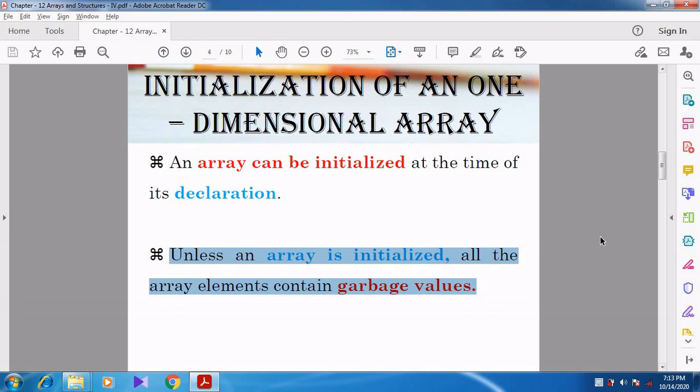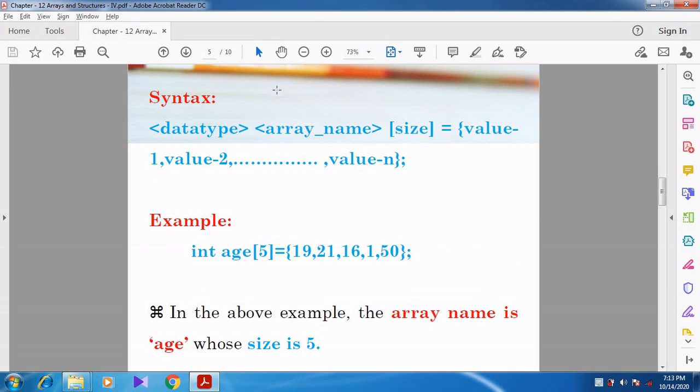So at the time of declaration itself, we can initialize the array, we can assign the values to the array. Now see the syntax, how to initialize the array. As usual, like declaration, data type, space, array name, and then we specify the size of the array.